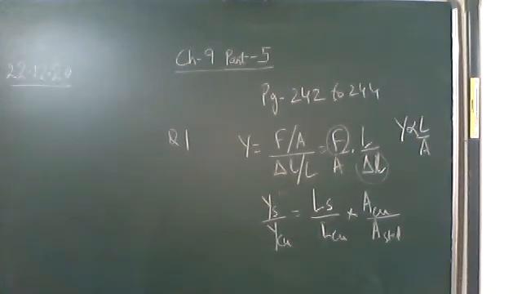Then question number 3. The stress strain graphs for the materials A and B are as shown. Now from the graph we have to find out which of the materials has greater Young's modulus of elasticity. The two graphs are plotted differently, and from here you have to find out which is having a greater modulus of elasticity. Which one will have it? The one which is having more slope.